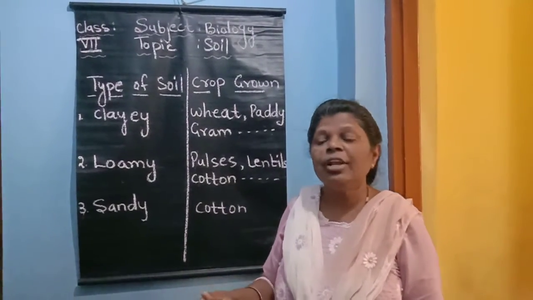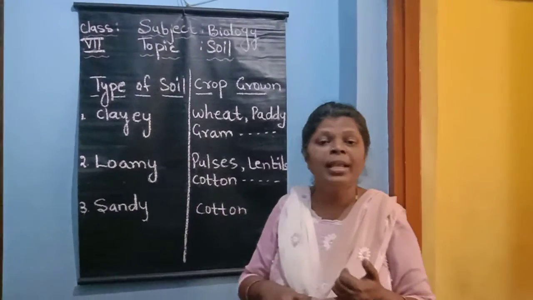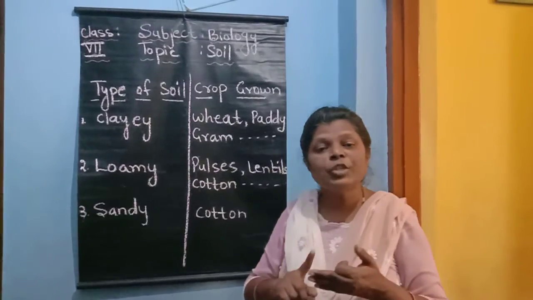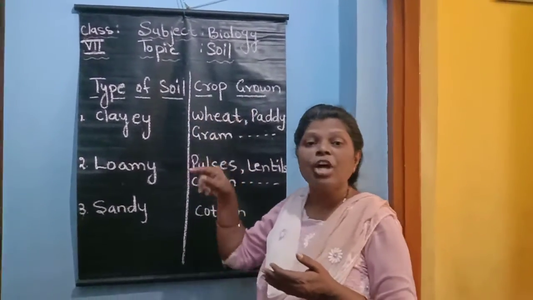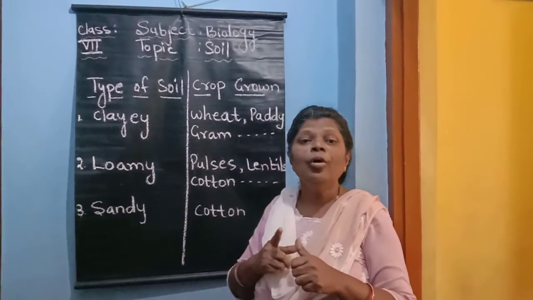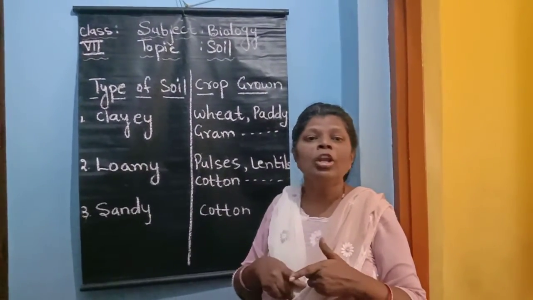So in this way, children, we have learnt about soil profile, types of soil, properties of soil, and even the type of soil and the crops which are grown in it, and then how to prevent soil erosion and soil pollution.